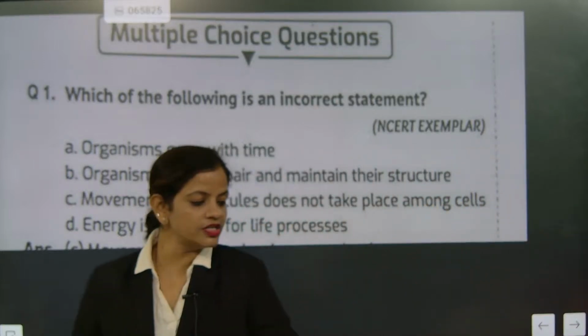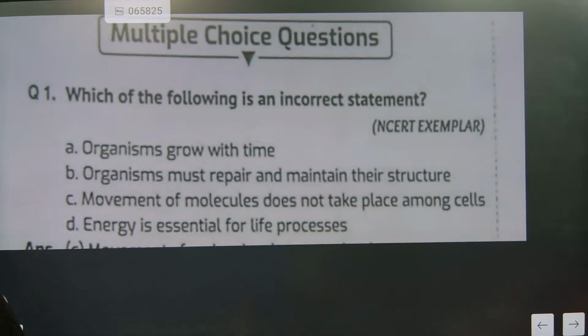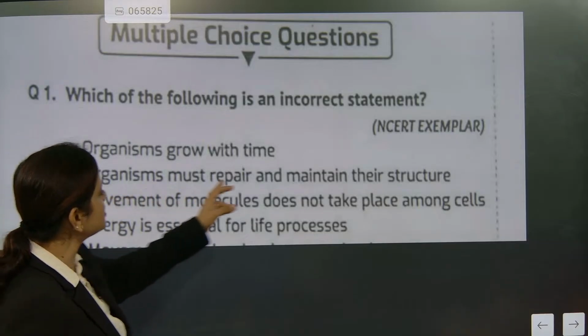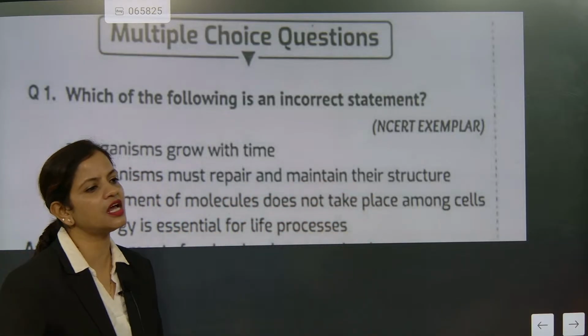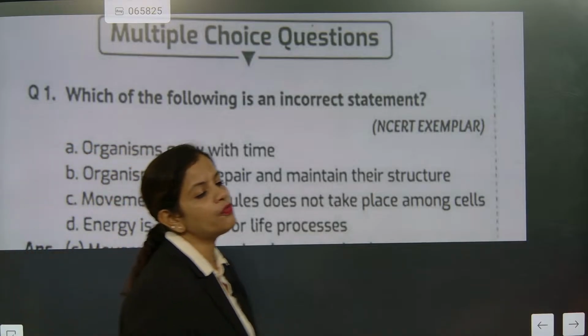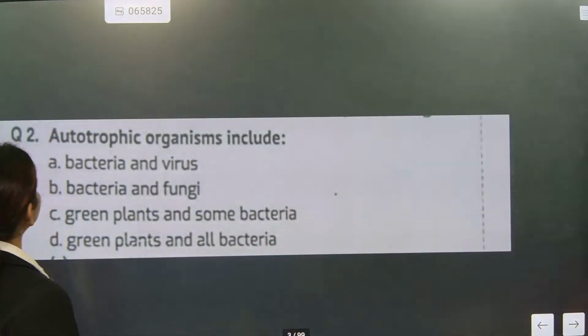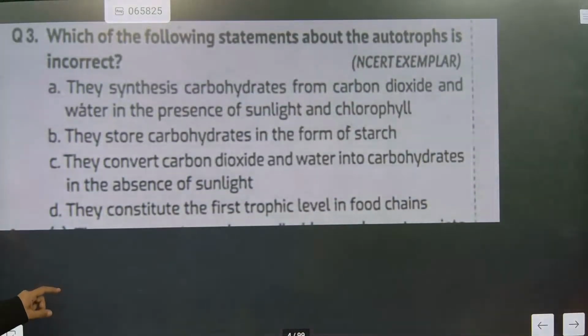The first question: which of the following is incorrect? Organisms grow with time. Organisms must repair and maintain their structure. Movement of molecules does not take place along cells. No, movement of molecules takes place along cells, so that is the incorrect one. We'll go with the next one. Autotrophic organisms include all green plants and some bacteria. We'll go with the next question.